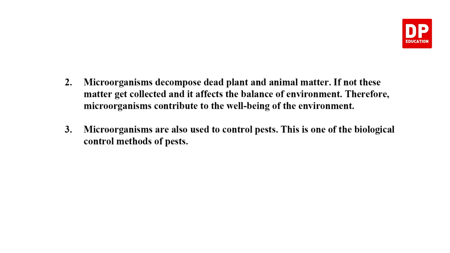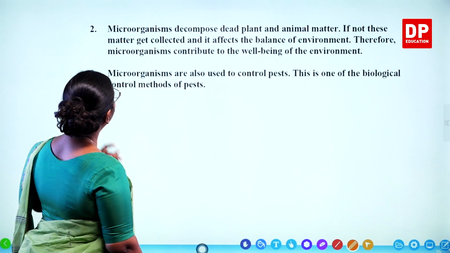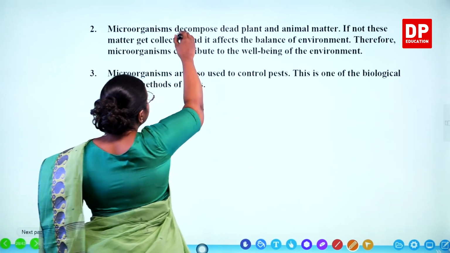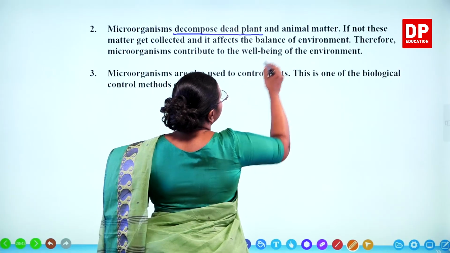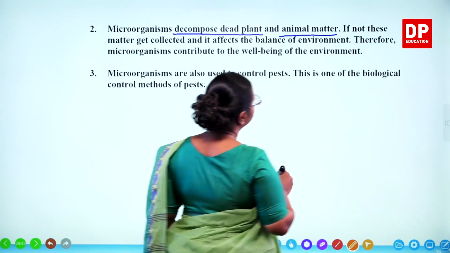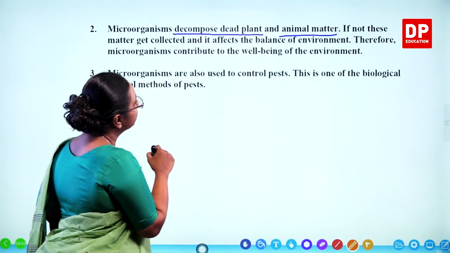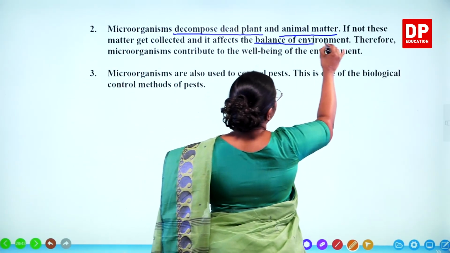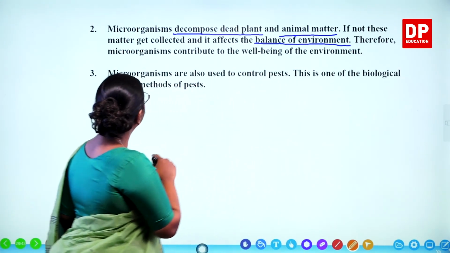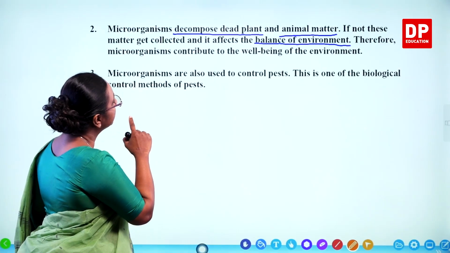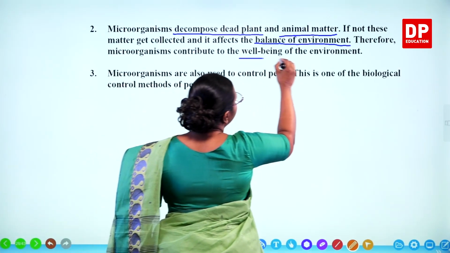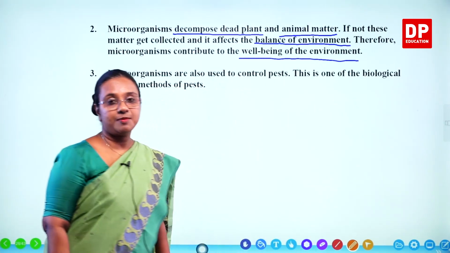Another beneficial effect: microorganisms decompose dead plant and animal matter. If not, this matter gets collected and it affects the balance of the environment. Therefore, microorganisms contribute to the well-being of the environment.